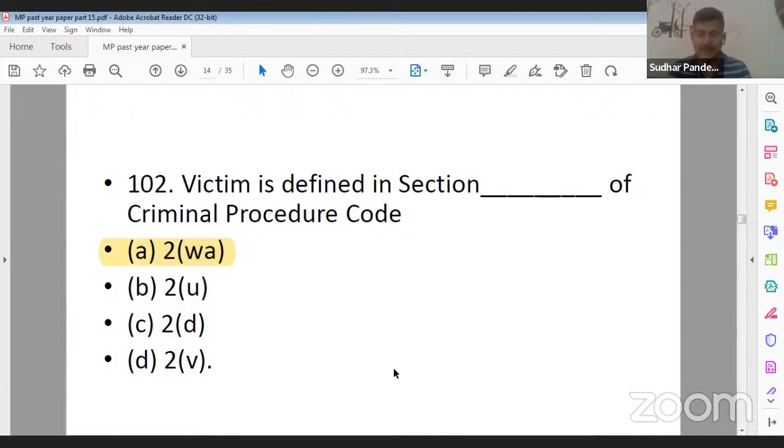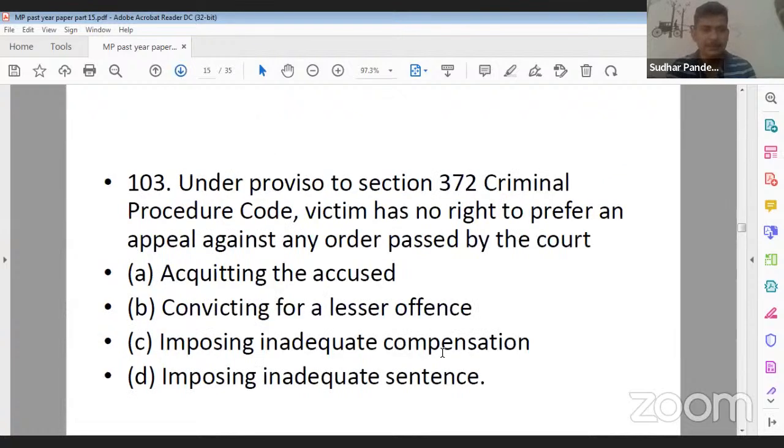Remember that under section 2U, the definition of public prosecutor is given. Under section 2D, the definition of complaint is given, right? Yes, Ankita Gupta ji, you are correct. 102, A is the correct answer.